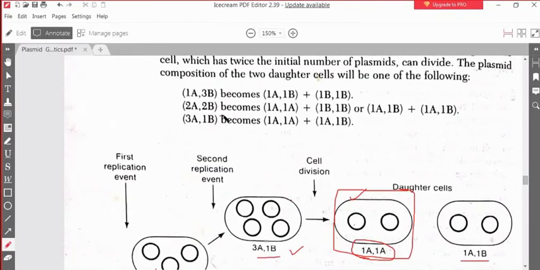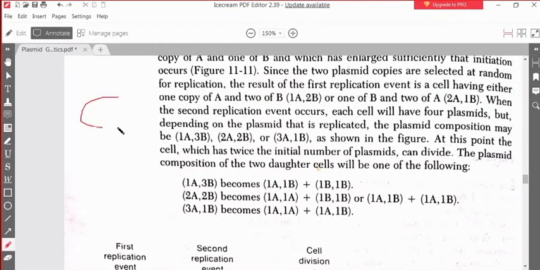Say you have a cell that has A plasmid, and you are transferring the B plasmid from outside. Because the two plasmids have the same kind of repressor gene, the repressor protein is already made available. The repressor protein will inhibit the replication of the B plasmid.